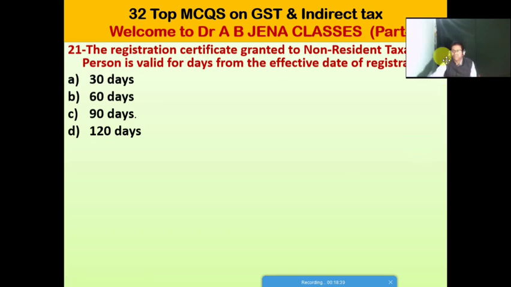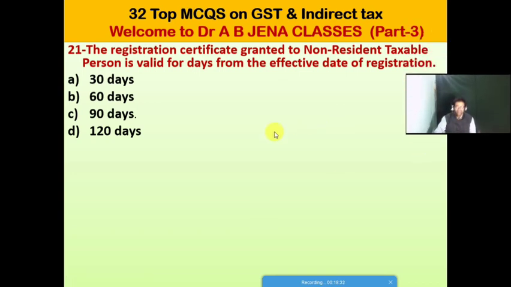So next one MCQ, registration certificate granted to non-resident taxable person is valid for how many days from the effective date of registration? How many days? A it's 30 days, B it's 60 days, C it's 90 days, D it's 120 days. So friends, so C is the right option for this MCQ. The registration certificate granted to non-resident taxable person is valid for 90 days from the effective date of registration.